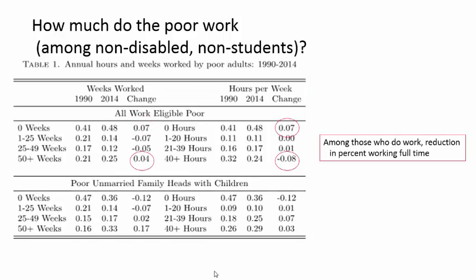Much of this increase reflects a reduction in the fraction of full-time workers in this group. Those who do work in 2014 are significantly less likely than in 1990 to work 40 or more hours per week. In the other direction, among those who do work, more were working year-round, or 50 or more weeks per year.